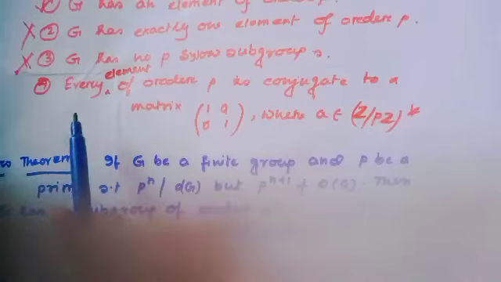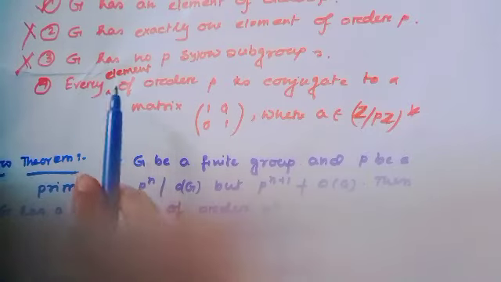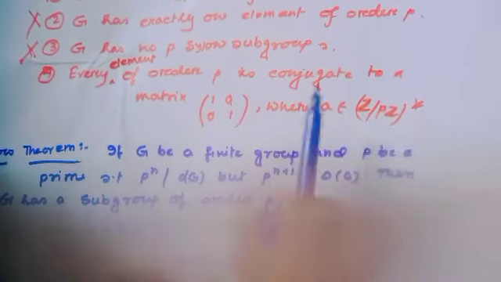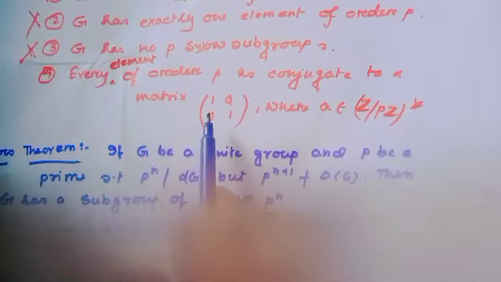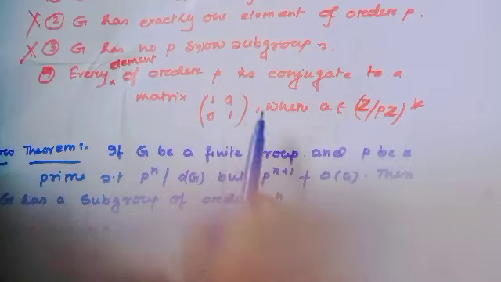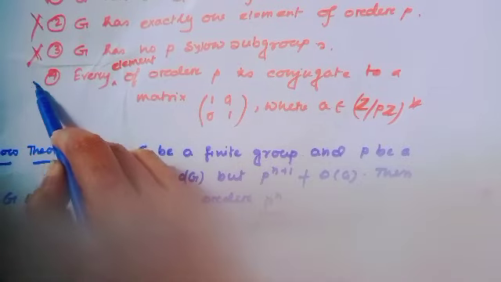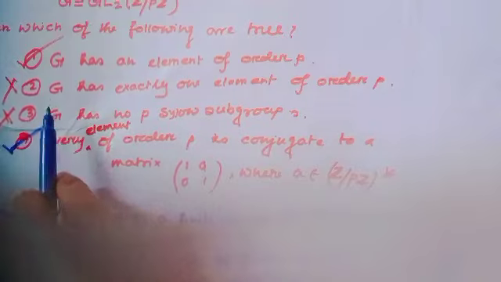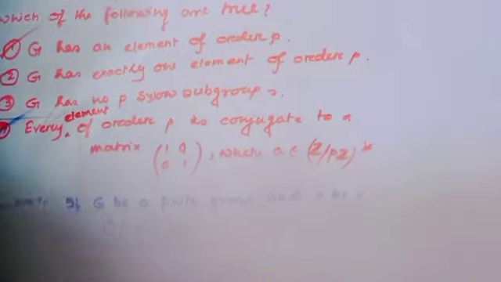So our fourth option is a right option: every element of order P is conjugate to a matrix [[1, A], [0, 1]]. Therefore, only option 1 and option 4 are true.